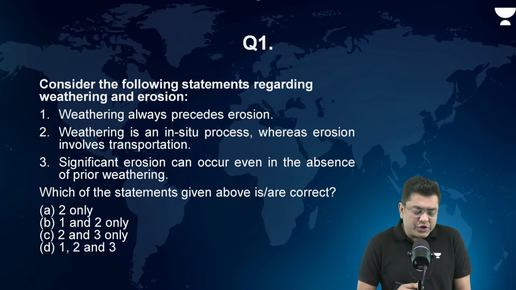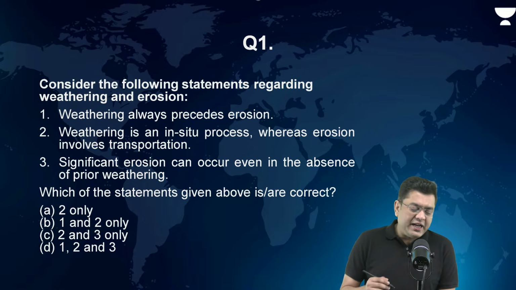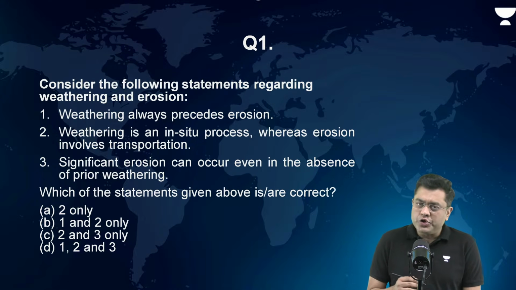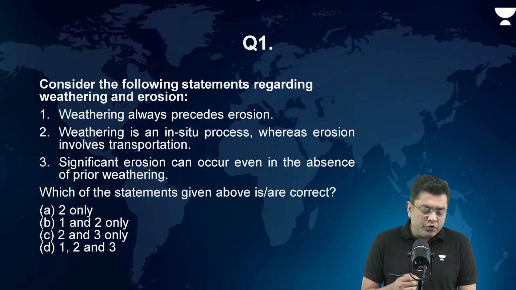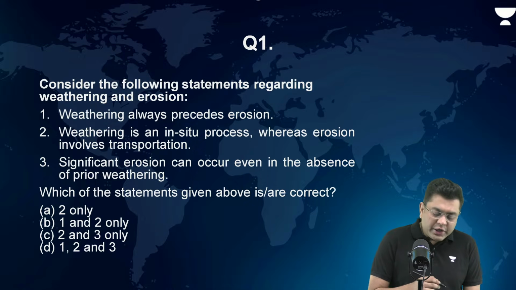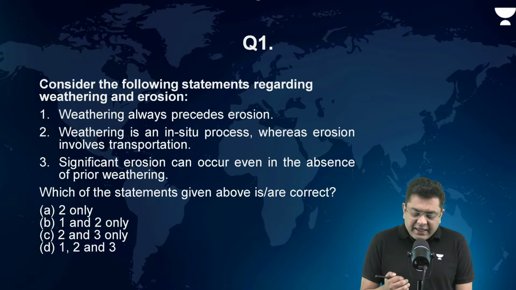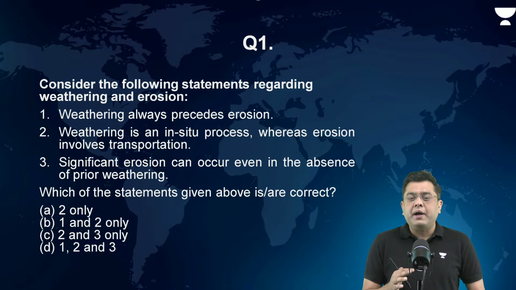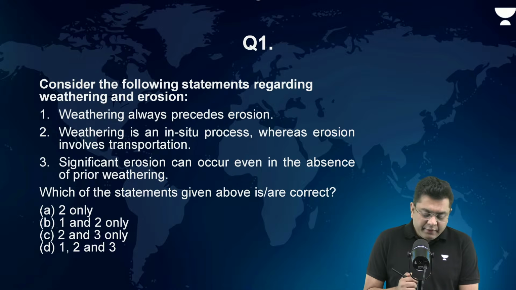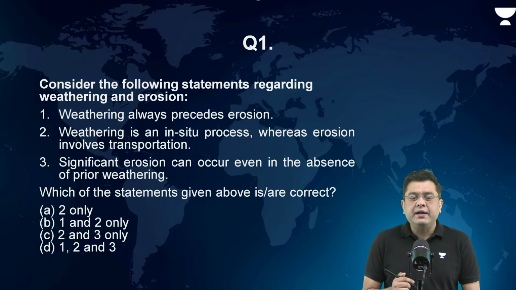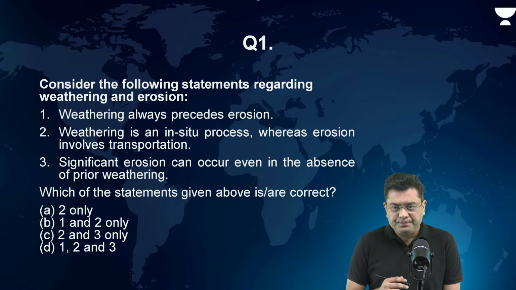Starting with the first question. Consider the following statements regarding weathering and erosion. Weathering always precedes erosion. Weathering is an in situ process, whereas erosion involves transportation. Significant erosion can occur even in the absence of prior weathering. Which of them is or are correct in this particular case?